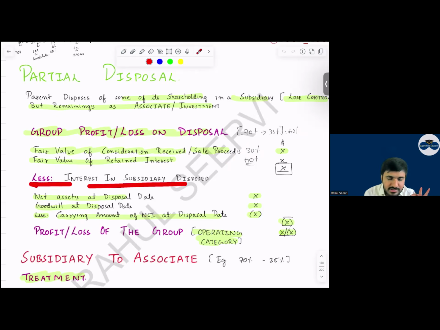So less interest in subsidiary disposed of. How do we calculate? Net asset at disposal date, goodwill at disposal date, less carrying amount at disposal date. In exam, if this is not given, you have to calculate. And it is the favorite topic of the examiner, whether FR or SBR. ये दिया होगा नहीं, आपको कैलकुलेट करना पड़ेगा. विल यू बी एबल टू डू दिस? सेमी करोगे आप कैलकुलेट ये? हाँ. Then record this and mention the gain or loss in operating category. This is the gain or loss calculation.